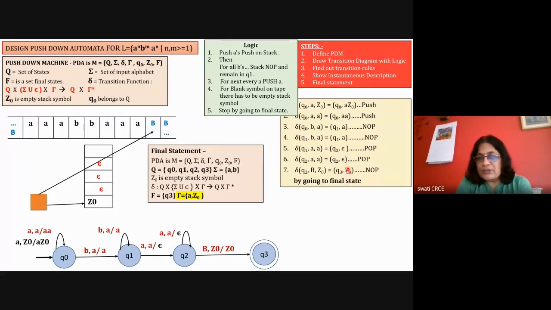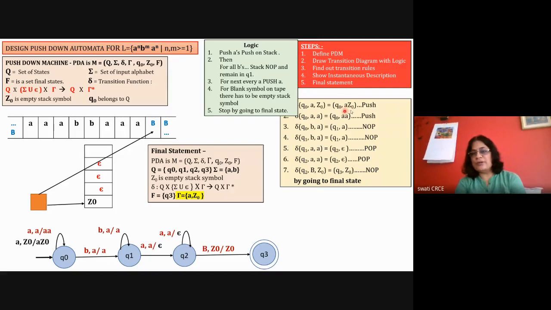So for stack operation, if it is Z0 to Z0, it means no operation. A to epsilon means pop operation, A erased by epsilon is a pop operation. A remaining A is no operation. A becoming AA is a push operation, and Z0 becoming AZ0 is a push operation.